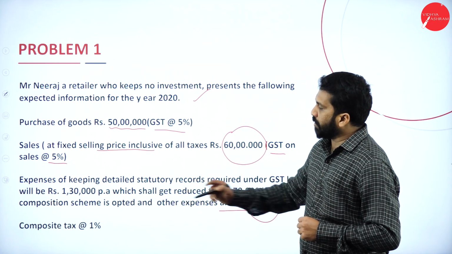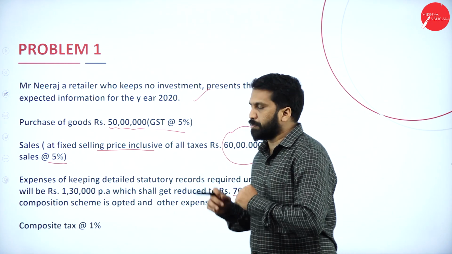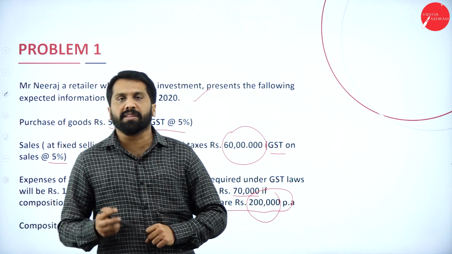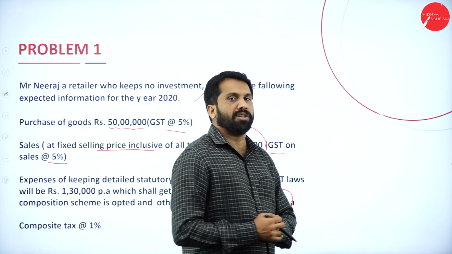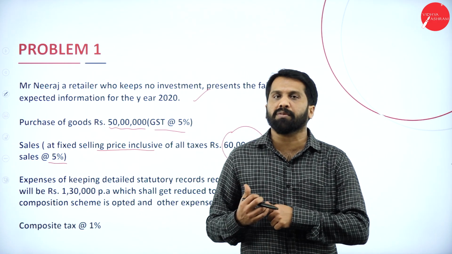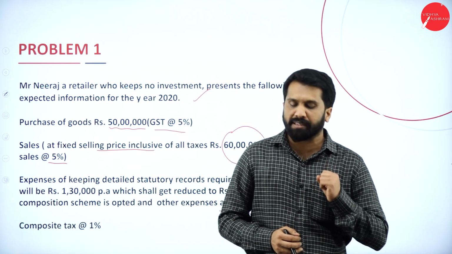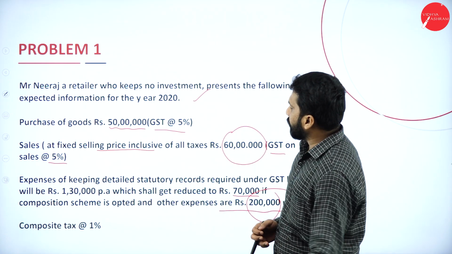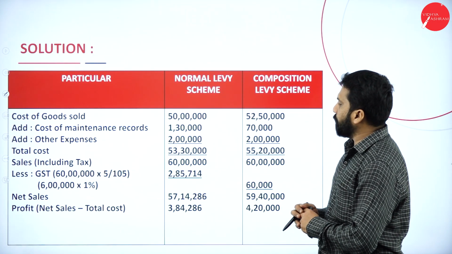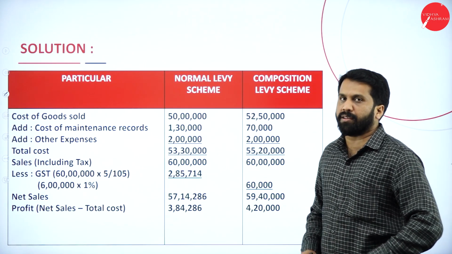Now, what is your rate of composition for this problem? Composition rate is 1%. You know that there are two types of percentage. One is 5%, the other one is 1%. This one will carry 1%. So we'll calculate this. These are the answers we already have, but I'll show you how to calculate this.